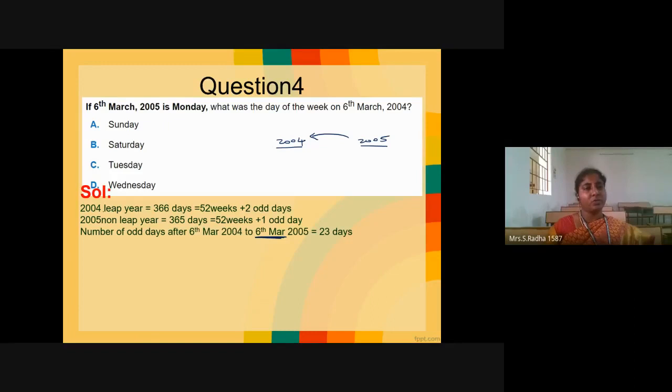So in 2004, we know 2 extra days because it is a leap year. 2005 is a non-leap year, so 1 extra day is present. But this 1 extra day is nothing but up to the end of 31 December. Provided we are crossing February, this 1 day can be considered because that odd day is February 29. You understand what I am telling? Though in 2005 we are not going to the end of December, we are discussing up to 6th March of 2005.